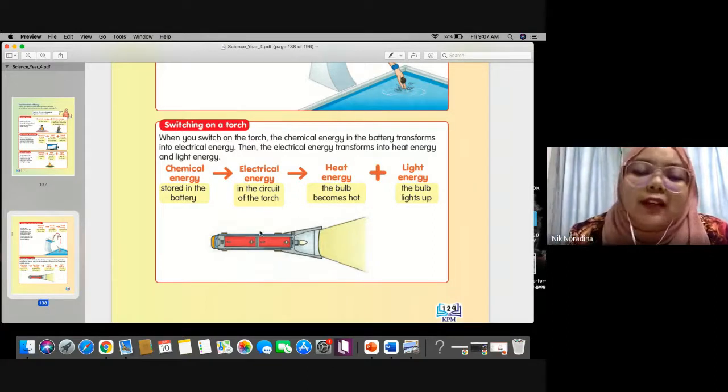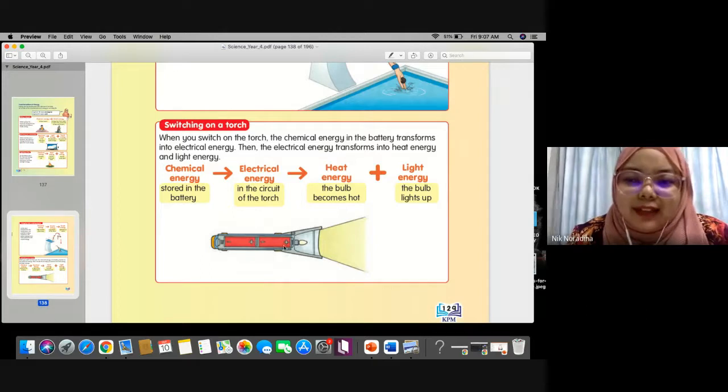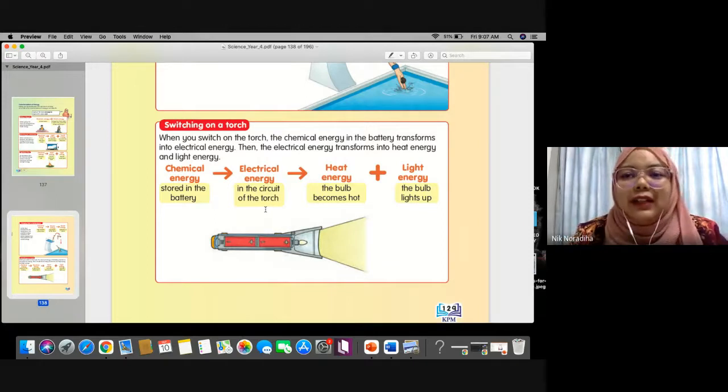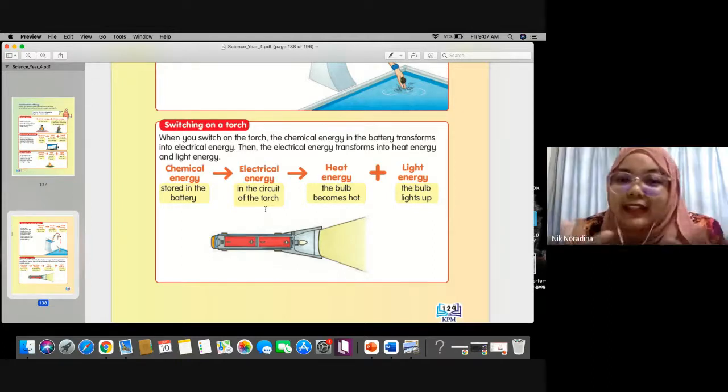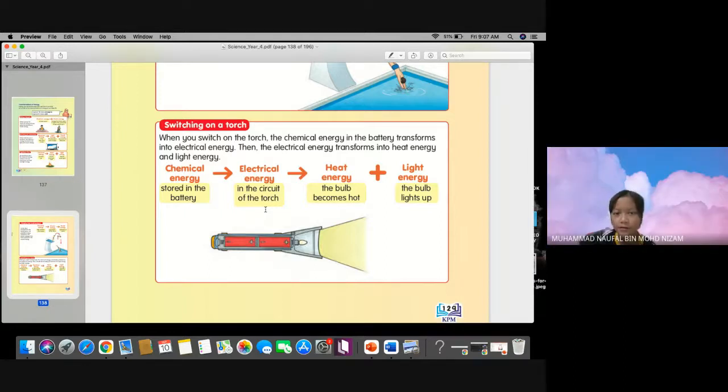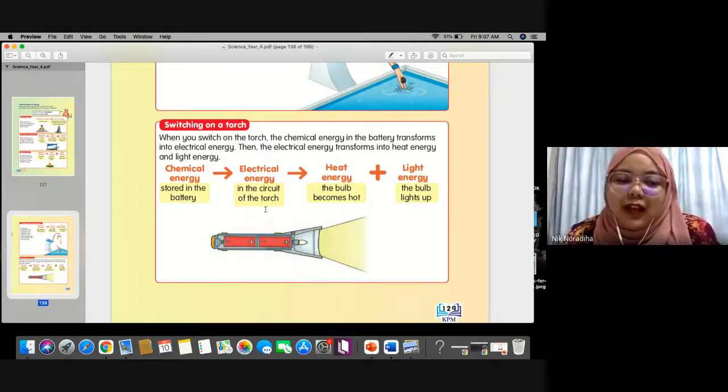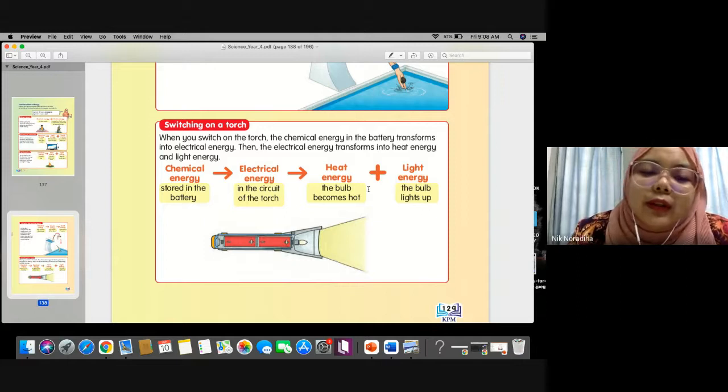Inside the battery. After we put the battery in a complete circuit, it will produce electrical energy. Then after electrical energy is produced, it will transform to what for your torchlight? Heat energy and light energy. We use the torchlight for the light energy. So when the chemical energy in the batteries transforms into electrical energy in a complete circuit, it will change to heat energy and light energy. For the symbol plus, we say and.